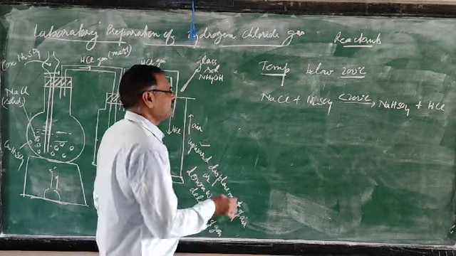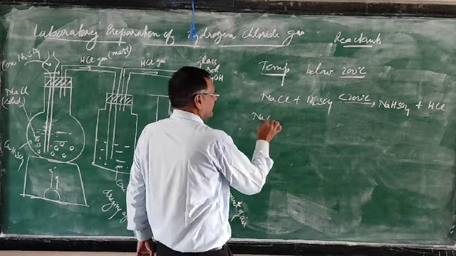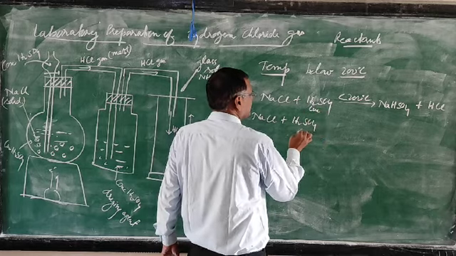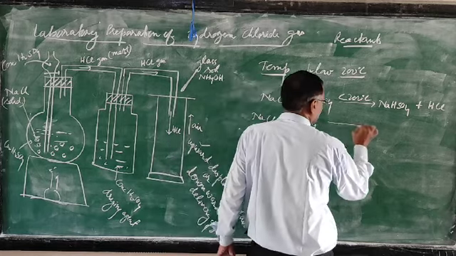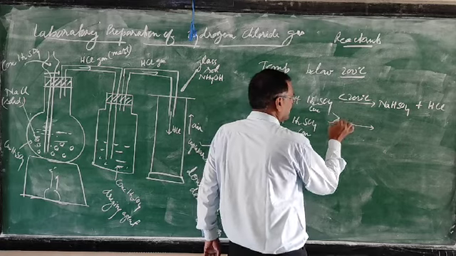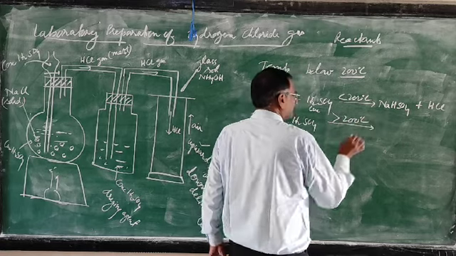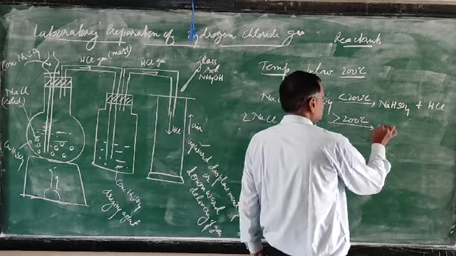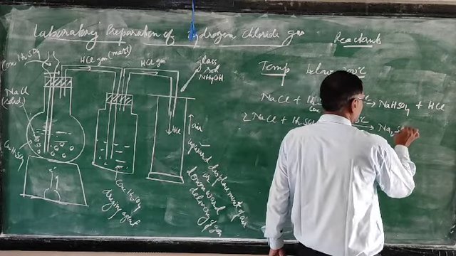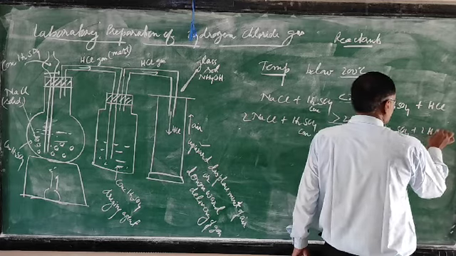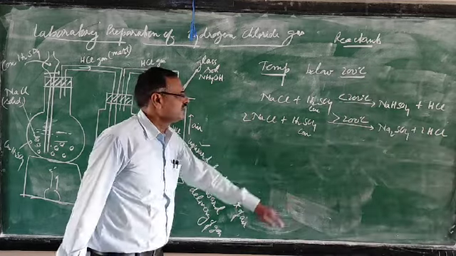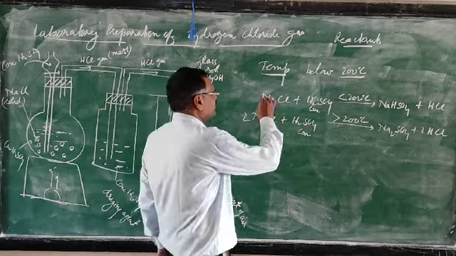If you increase the temperature, NaCl heated with concentrated sulfuric acid and temperature above 200 degrees Celsius, this will form Na2SO4 and 2HCl. So we have to maintain the temperature below 200 degrees Celsius.